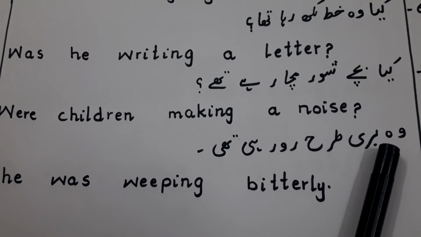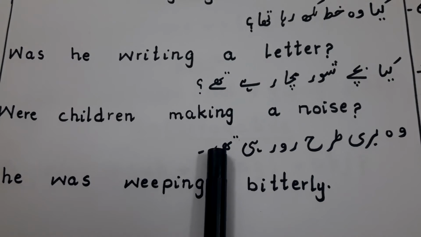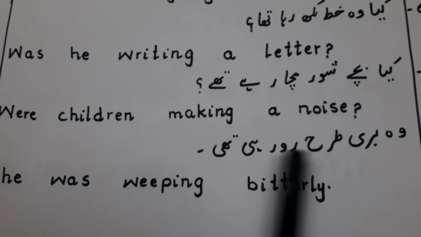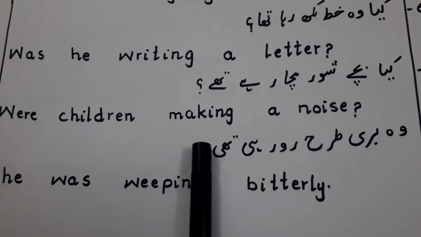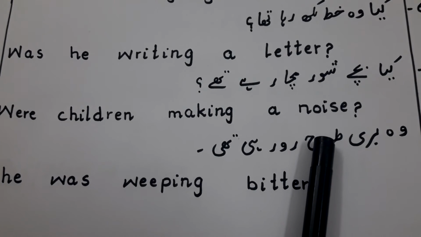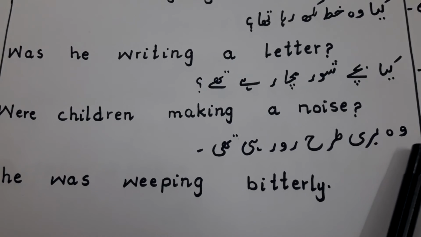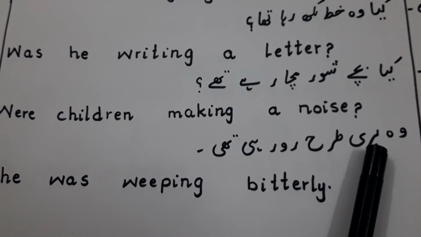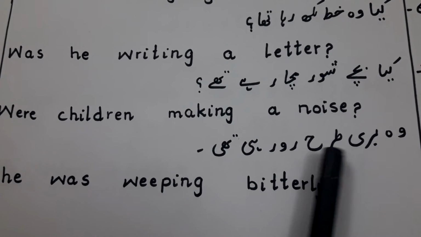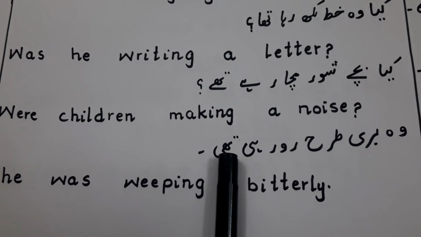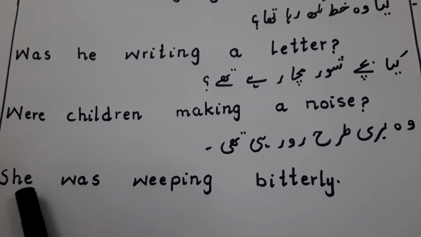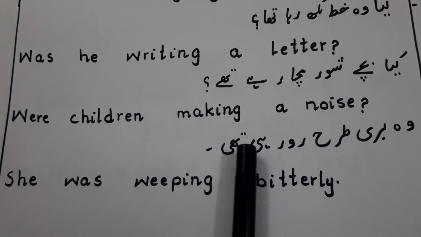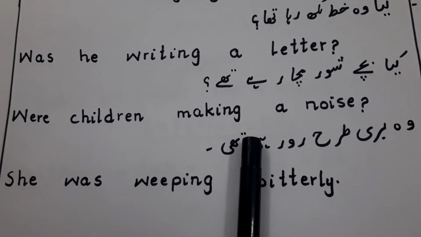Number 8. वो बुरी तरह रो रही थी. Now this is a positive sentence, because you can see there is no question mark in the end, and there is no use of nahi or kya. So this is a simple positive sentence. वो बुरी तरह रो रही थी. She, थी means she.